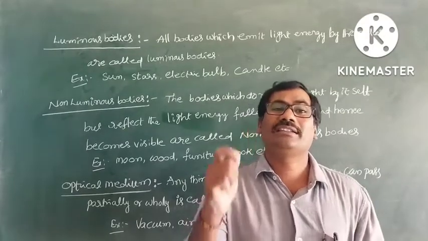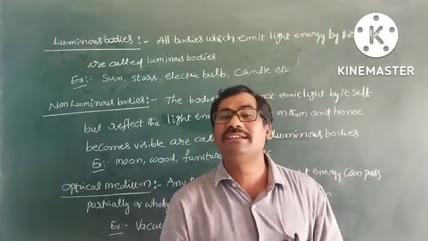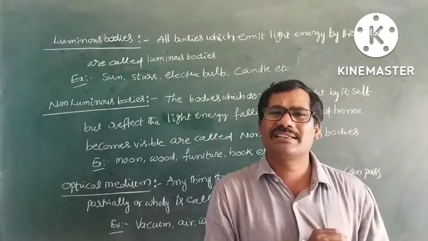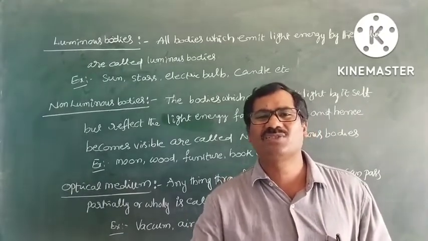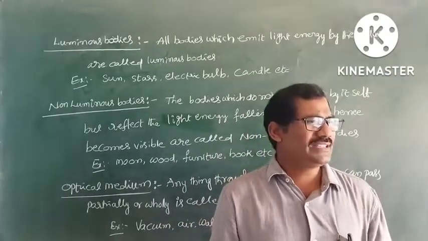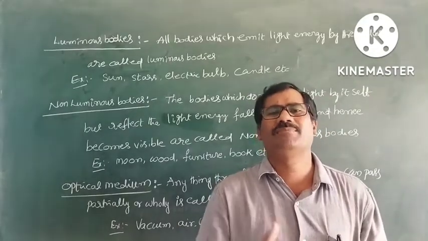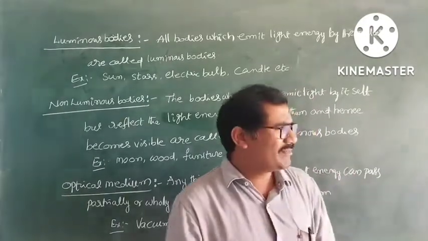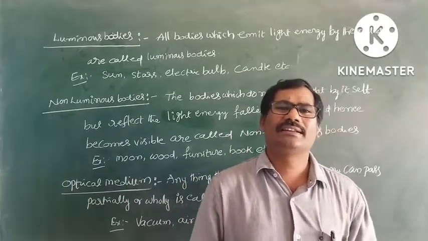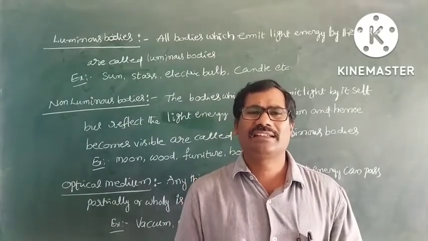Next, what is an opaque medium? Opaque, O-P-A-Q-U-E. An opaque medium does not allow light energy to pass through it. Examples are wood, furniture, and iron. Light cannot pass through these objects.